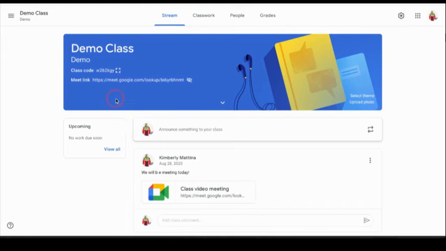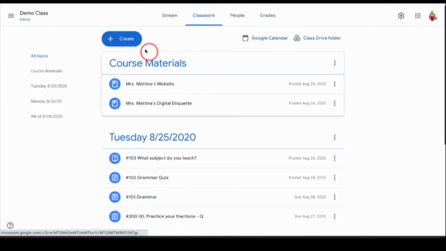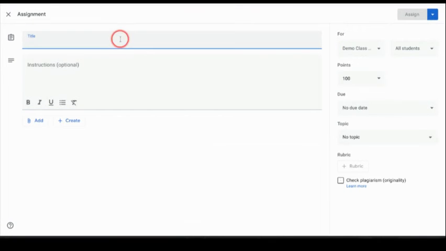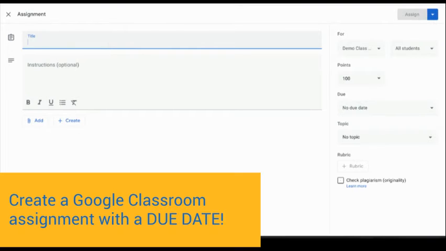So what I'm going to do is go to the classwork page, and I'm going to create an assignment. Now, if as the teacher I want to see Scratch projects inside my Google Classroom assignment, this is what I have to do. Because CS First and Google Classroom don't sync together.